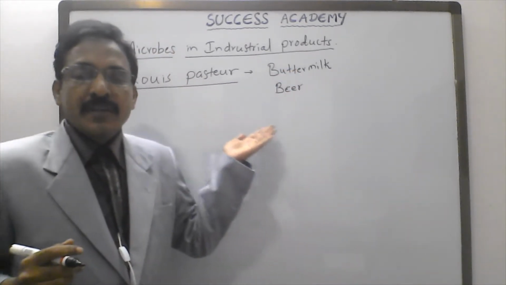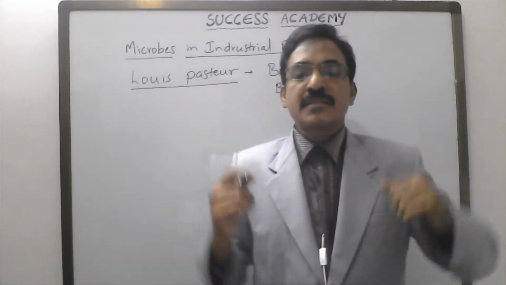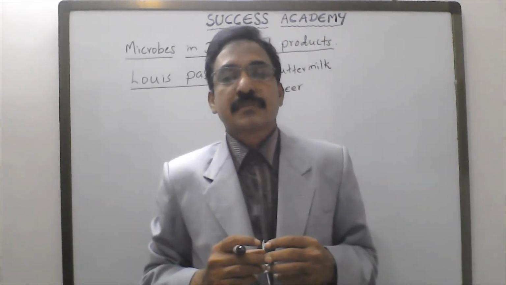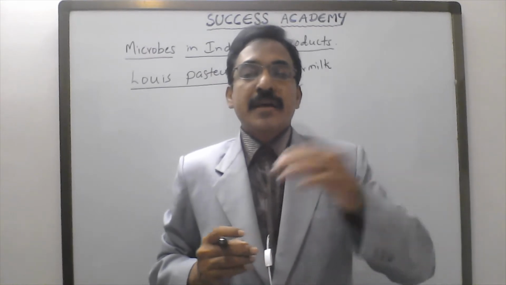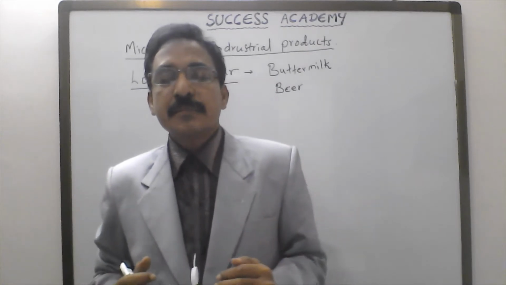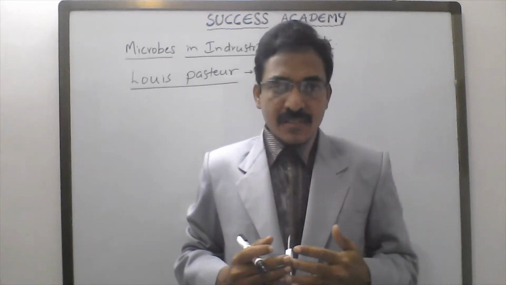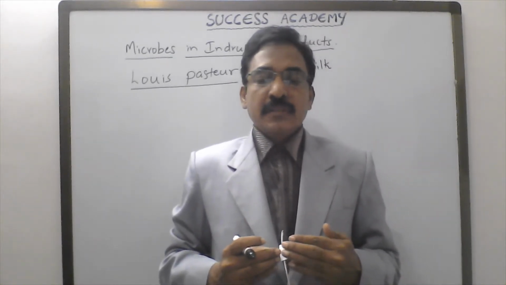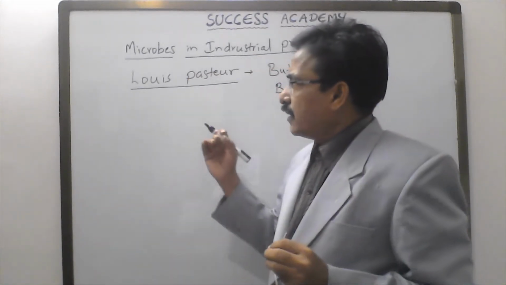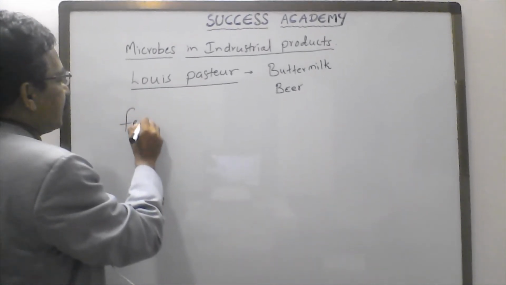Here, what is fermentation? Fermentation is a process of converting carbohydrates to alcohol or organic acids by using microorganisms like yeast and bacteria under anaerobic conditions. Anaerobic condition is important here. Anaerobic condition means in the absence of oxygen. It is a process of converting carbohydrates to alcohol. Carbohydrates, fermentation.